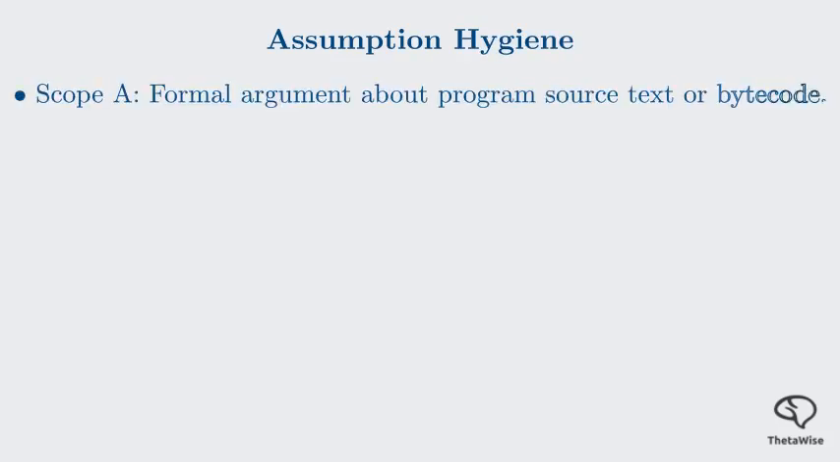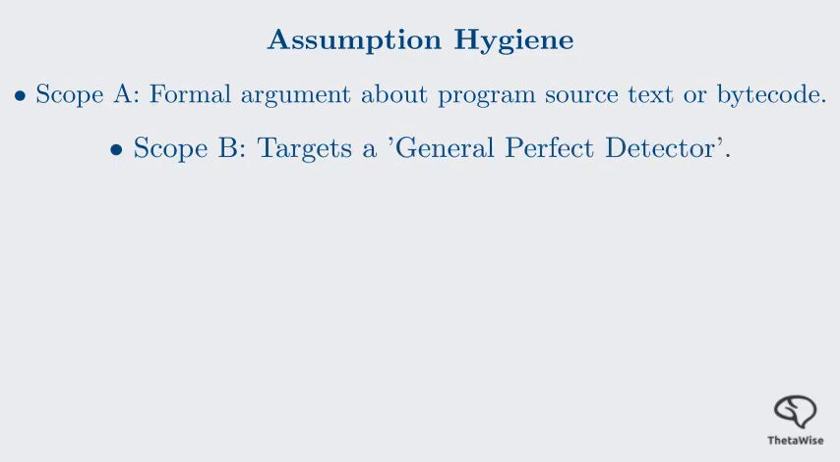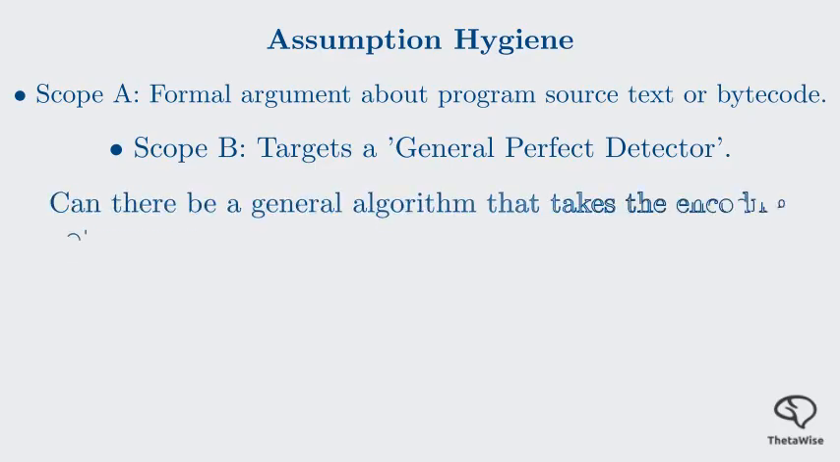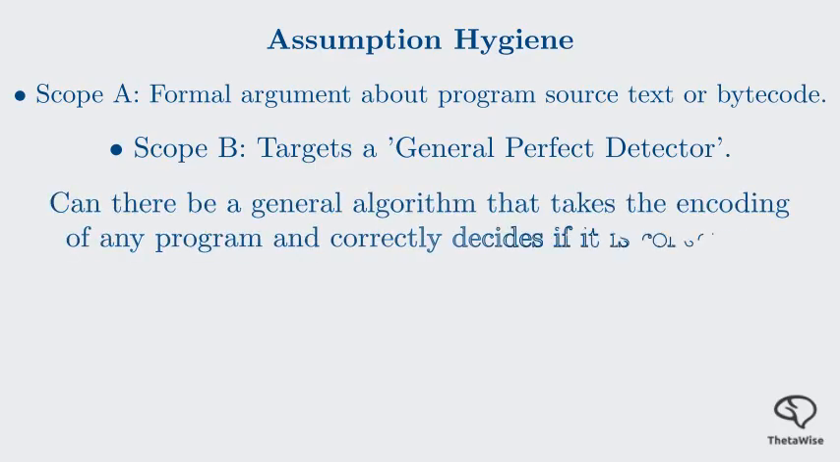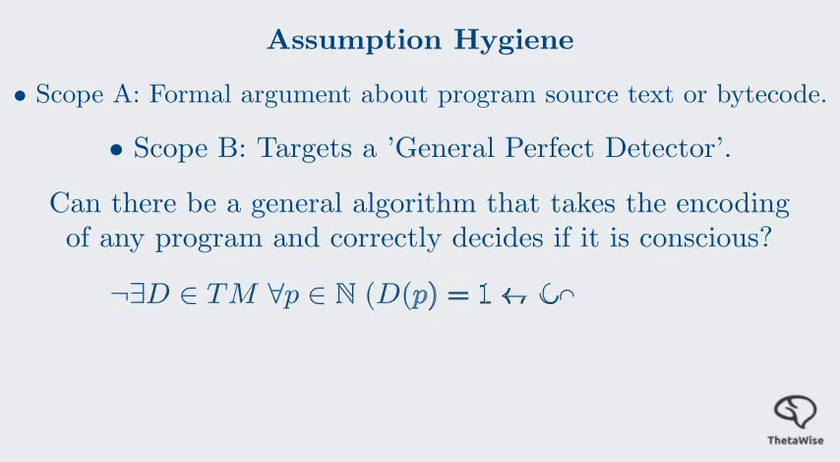Before we look at the math, we need to define our scope. This isn't a vague philosophical discussion, it's a formal argument about program encodings. We are asking a very specific question. Can there be a general algorithm that takes the encoding of any program and correctly decides if it is conscious? The proof concludes, no. Here is the formal statement of undecidability.